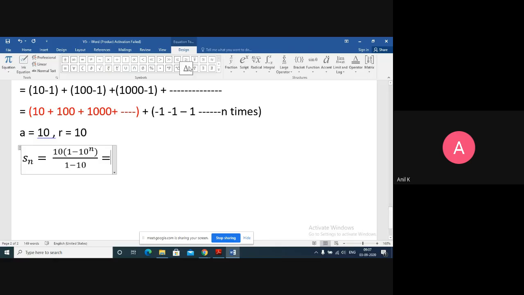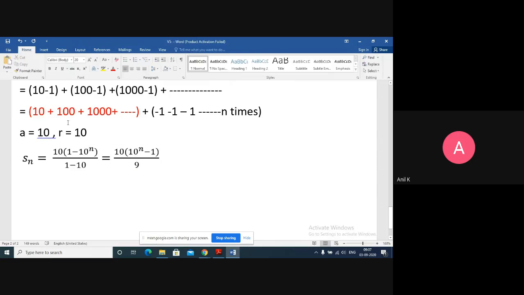Or you can write this as 10 into 10 to the power n minus 1 upon 10 minus 1, which is 9, so that you won't get the impression that I'm getting negative values. So this is the sum of n terms of the first part.